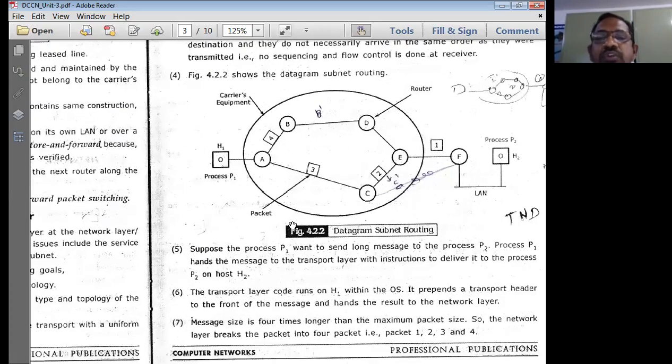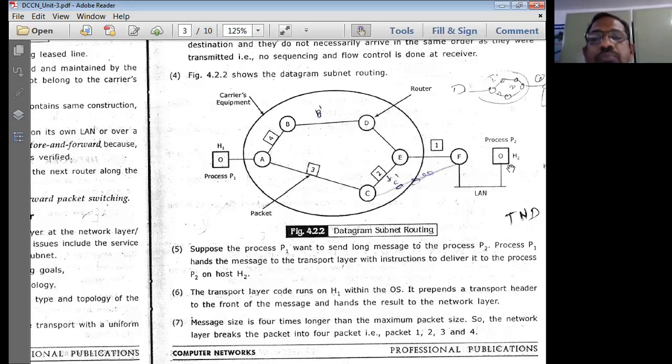So what is the problem here? Imagine that router A has 4 packets designated by the numbers 1, 2, 3, and 4. These packets are transmitted from router A in sequence, but they are not going to be received in sequence at the destination computer H2.